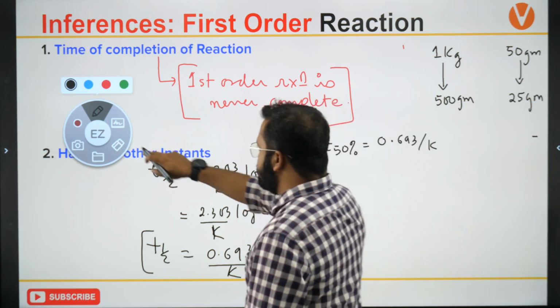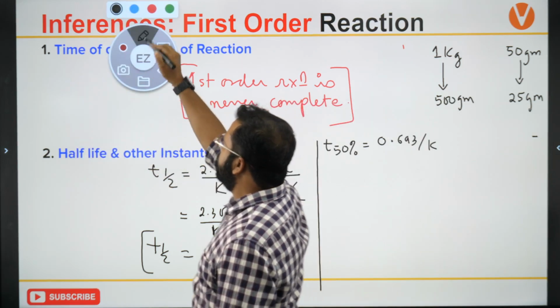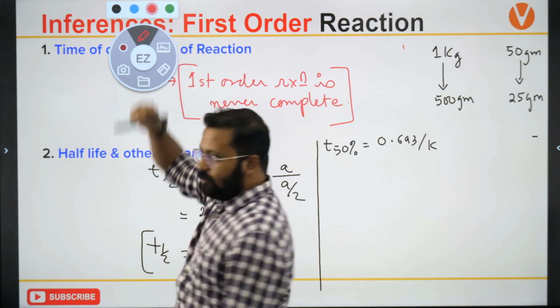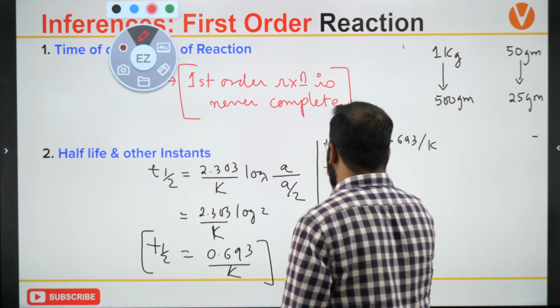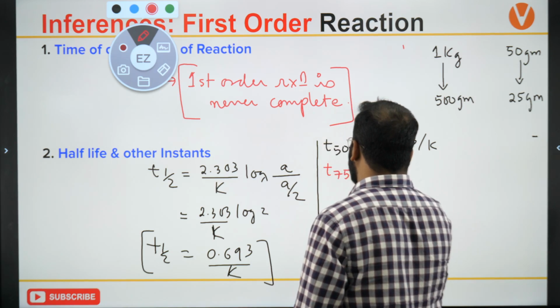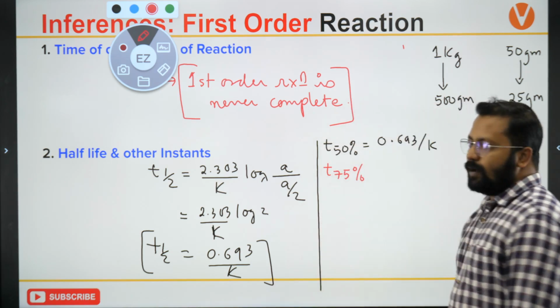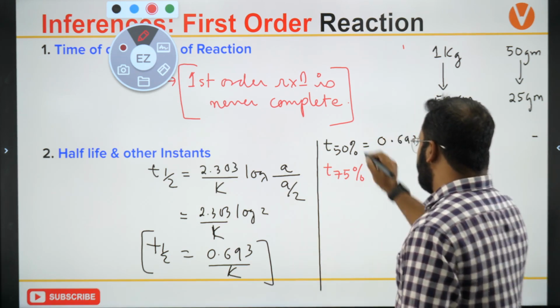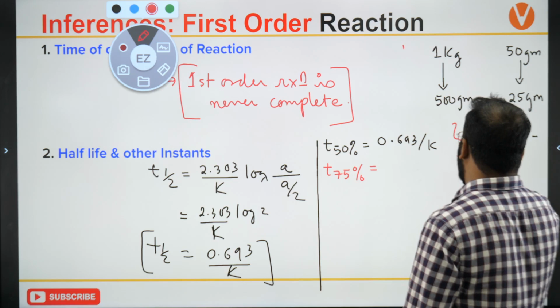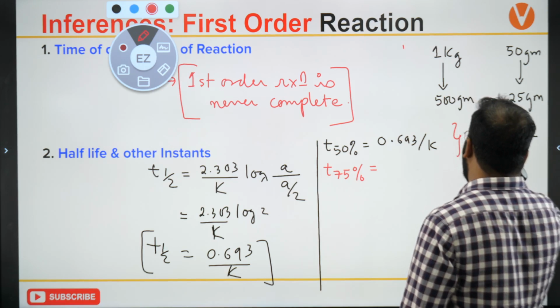Now, other instance. This is a small task for you if you have a calculator. I want to calculate T 75%. T 50% is when X is equal to A by 2.